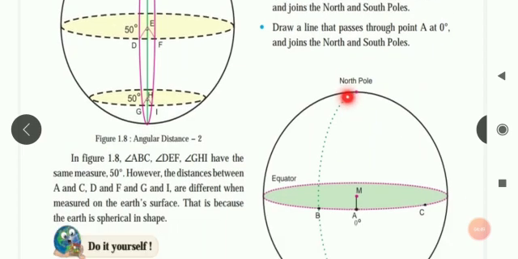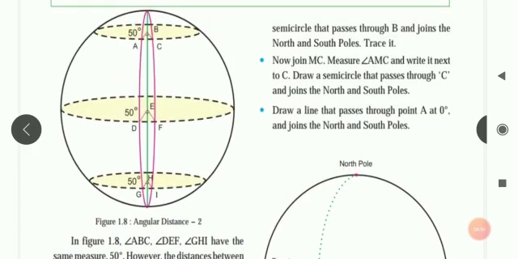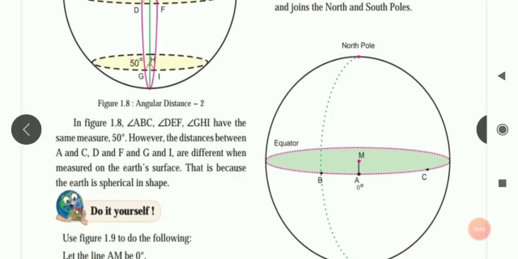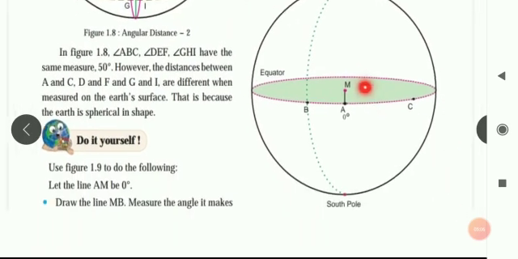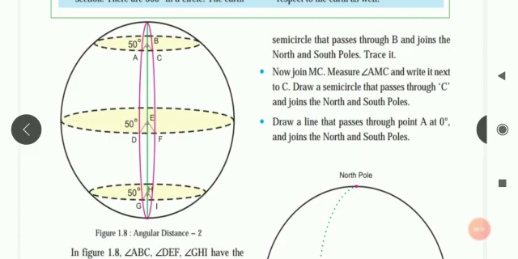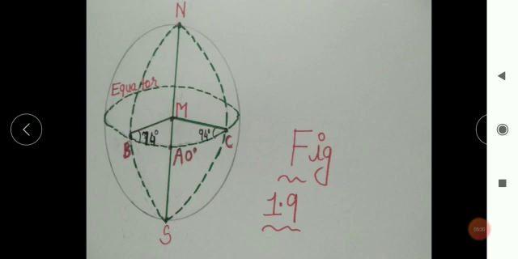Now join MC. What you have to do is join from M to C, and measure the angle AMC and write it next to C. Draw a semicircle that passes through C and joins north and south poles. See, here also you have to draw another semicircle which passes from north to south pole and through C. Draw a line that passes through point A at 0 degree and joins the north and south pole. See, this particular figure I have done for you, figure 1.9.